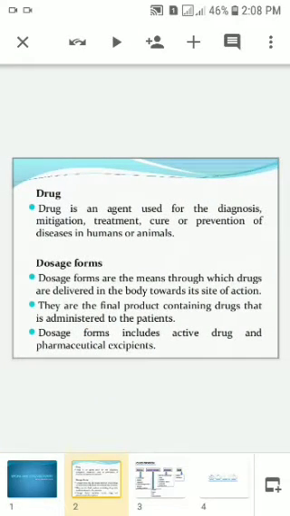Now, drugs. What do you mean by a drug? Drug is an agent used for diagnosis, mitigation, treatment, cure, or prevention of disease in human beings and animals. Dosage form. What do you mean by dosage form? Dosage forms are certain amounts of drugs taken internally or externally for diagnosis, treatment, or prevention of the disease. It contains active drugs and excipients.